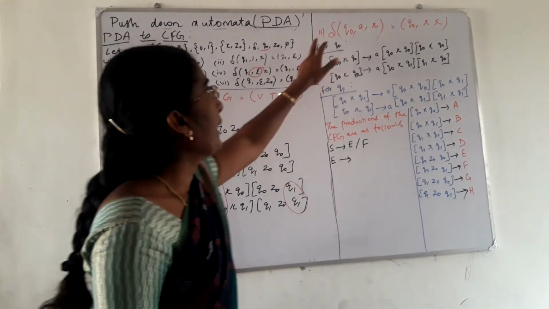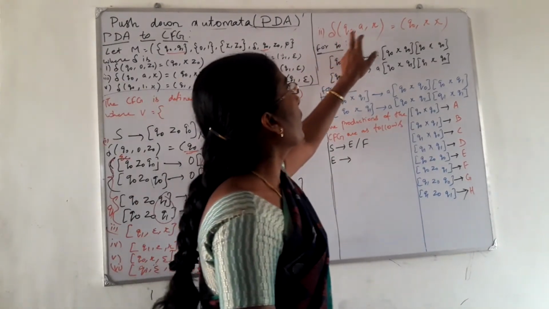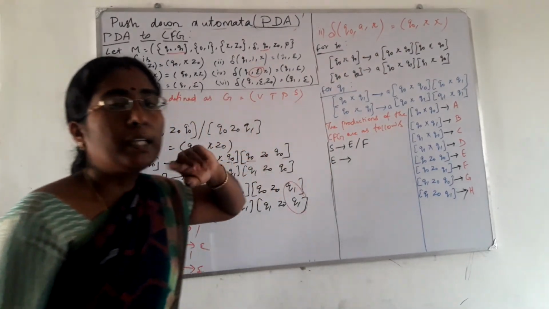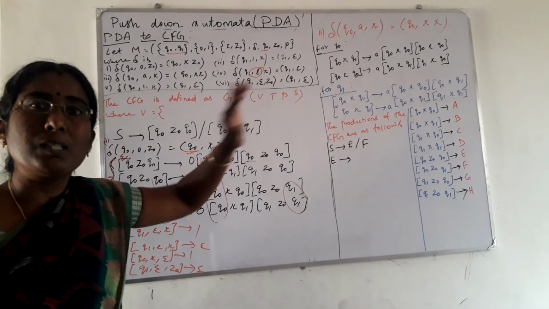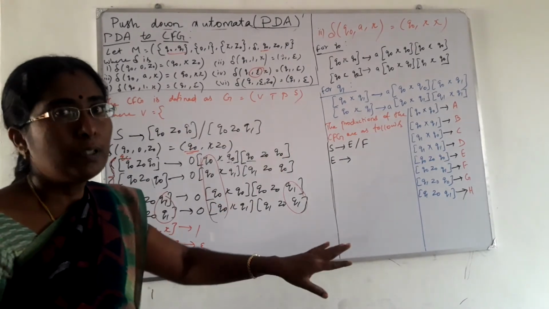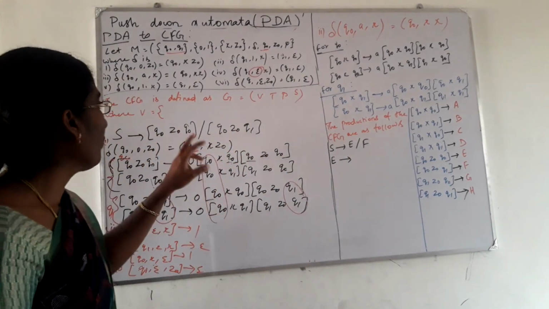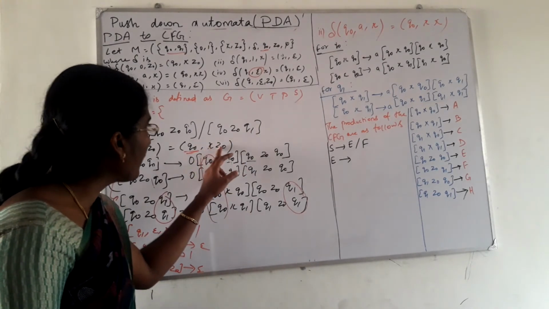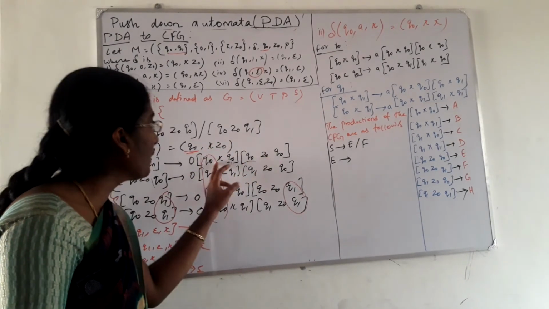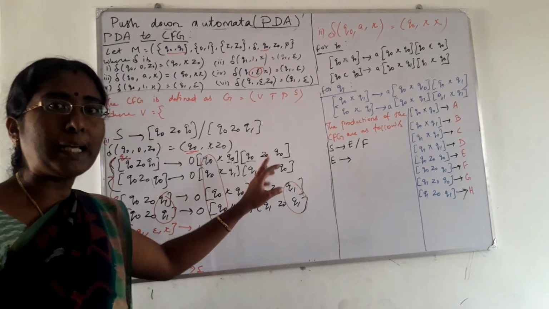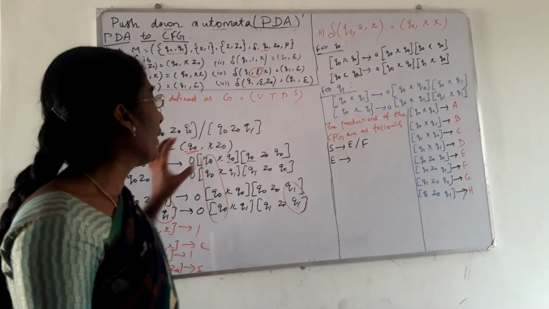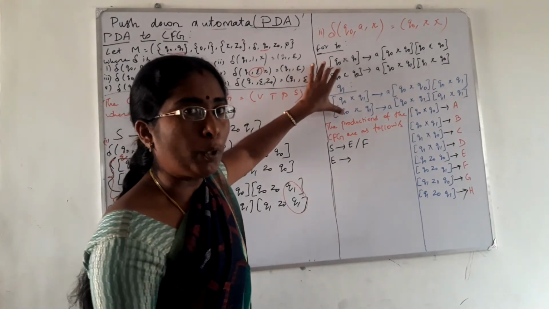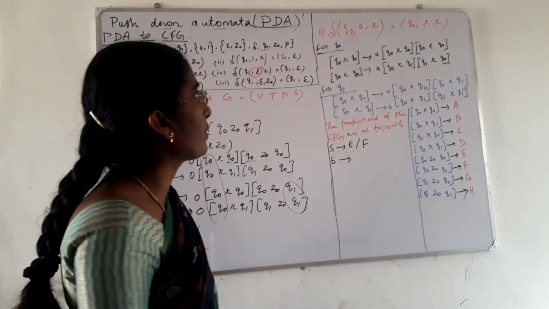Yes, for the second production, delta of Q0 comma a comma x is equal to Q0 comma xx. Here xx means the stack symbols are both the same, right? So instead of x and z0, in both symbol positions we will use the symbol xx. By using the same procedure, here we have written the production for this particular transition.